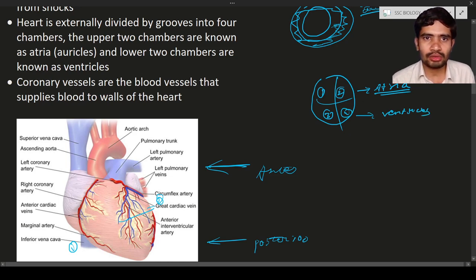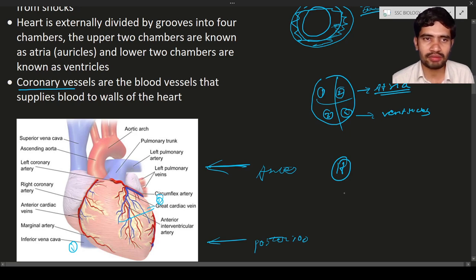The coronary blood vessels are present on the surface of the heart. These coronary vessels supply blood to the walls of the heart. Even though the heart is an organ that supplies blood, it also requires blood. Which blood?